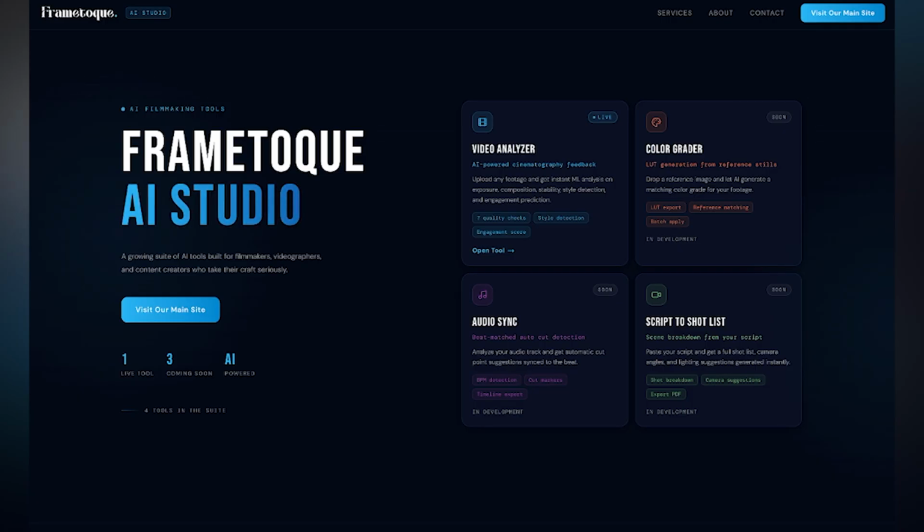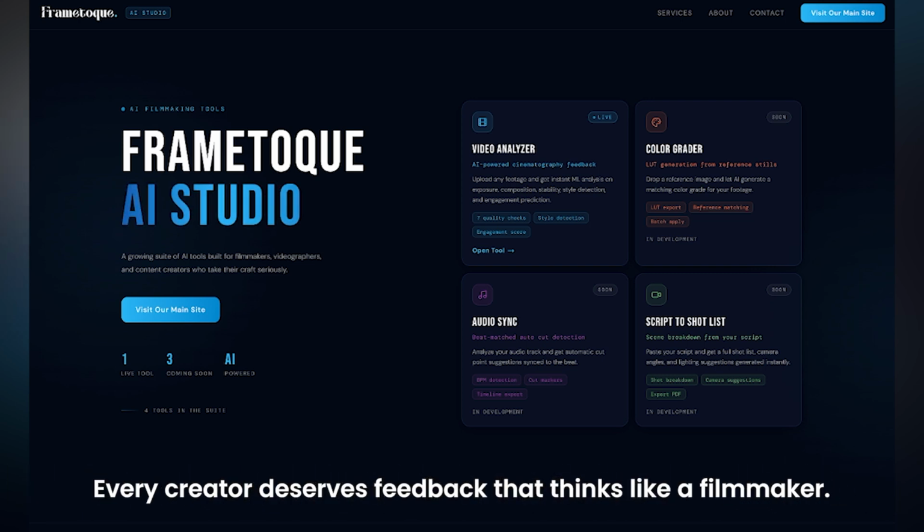Right now, the video analyzer is live on studio.frametalk.online. Three more tools are coming: color grader, audio sync, and script shortlist. This is a growing suite of AI tools built around one idea. Every creator deserves feedback that thinks like a filmmaker.